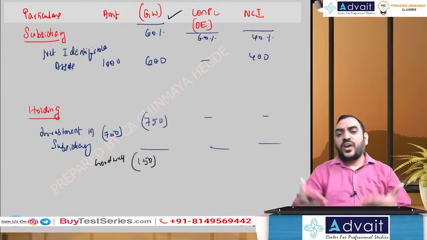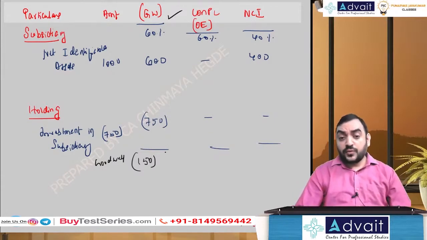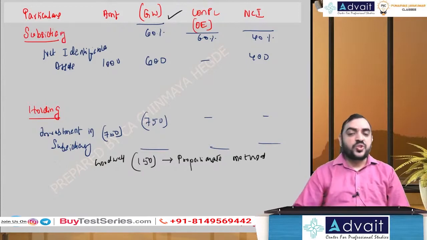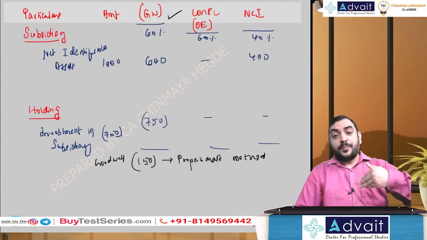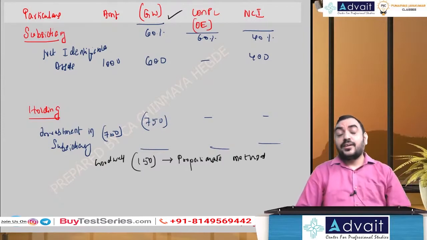But if it is a fair value method, okay. Now what we did, as it is, this will give you the answer on proportionate method. When you follow this, this will give you the answer on proportionate method in my format. Automatically, the answer comes in proportionate method. But if you want to move from proportionate method to fair value method, can you tell me what is the differentiating factor?